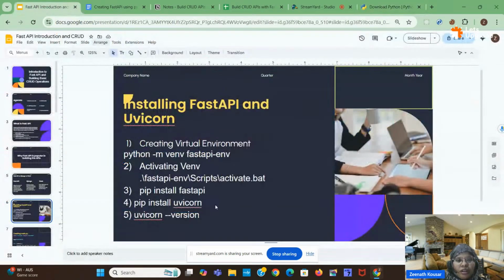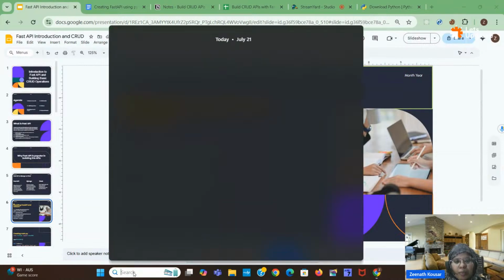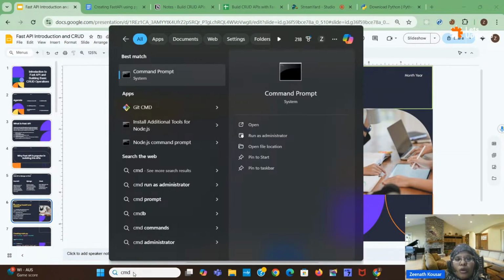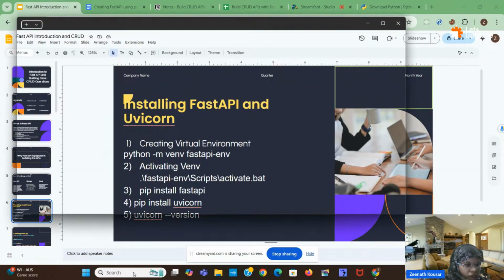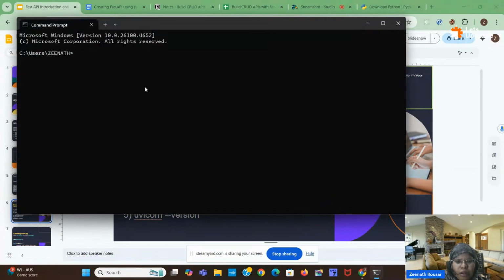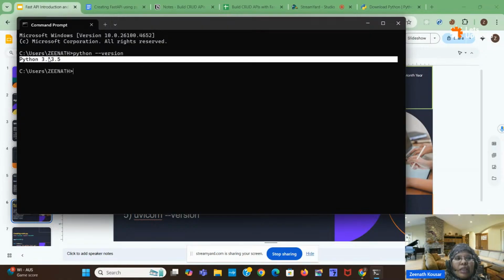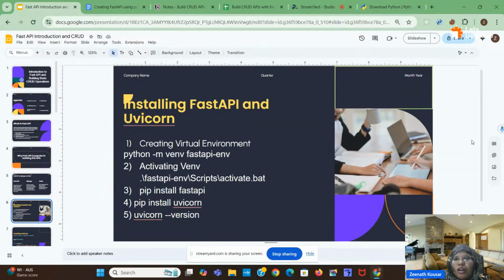If you want to check whether Python is already installed on your system, go to the command prompt and type python --version. Then you will get the version of Python. Here my Python version is the updated one, 3.13.5. If your version is 3.6 plus, then go on. Otherwise, re-download Python again.